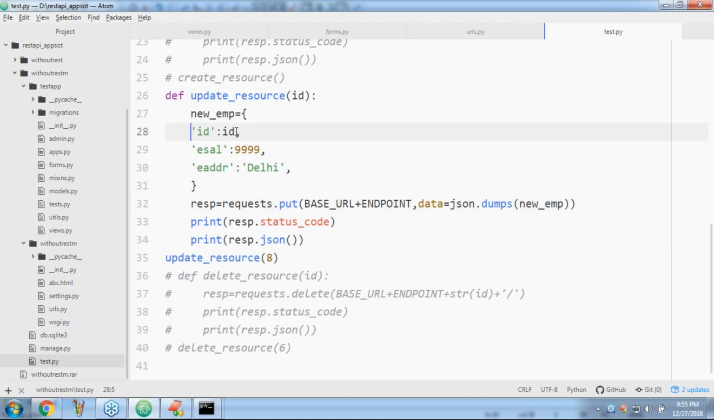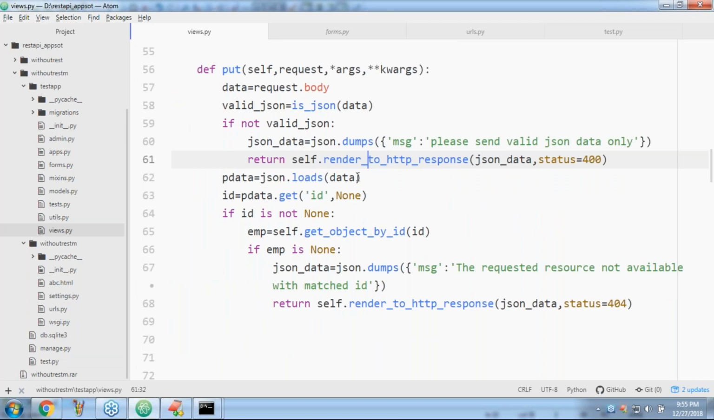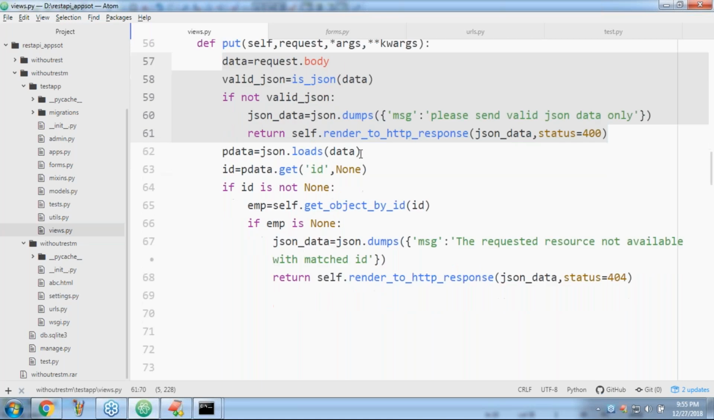Okay, now come to our story, sir. Views.py. Here observe, I got data. First question, is it valid JSON or not? If it is not valid JSON, please send valid JSON data only. Okay, if it is valid, converting into that, get ID, sir. ID compulsorily should be there.